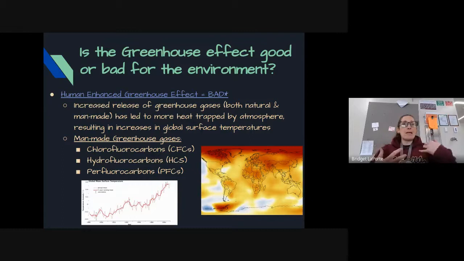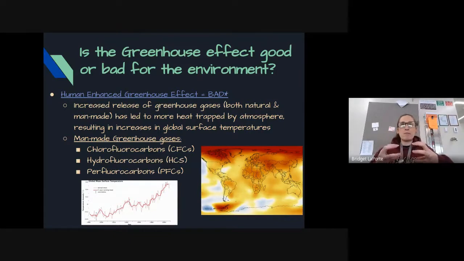All right, so the more man-made gases we added to the atmosphere, and you could see even their names kind of look a little scary, right? Chlorofluorocarbons, perfluorocarbons, hydrofluorocarbons. They're just scary words. They're not really, they're just telling you what chemicals are in there, but they sound very complex. They start to fill up the atmosphere along with the extra carbon dioxide and the extra methane gas that has filled that space. And what that has done is allowed less heat to escape, thus trapping more heat. And over time, that has created an increase in the global average temperatures.